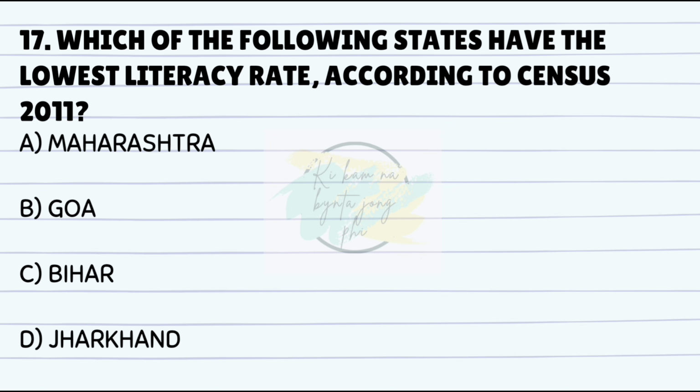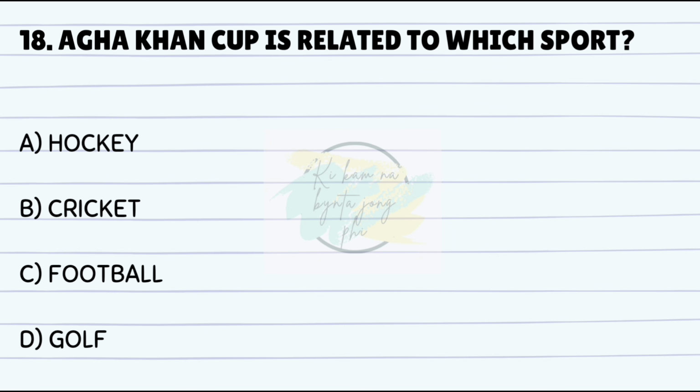Which of the following states have the lowest literacy rate according to Census 2011? Answer is C. Bihar. Aga Khan Cup is related to which sport? Answer is A. Hockey.